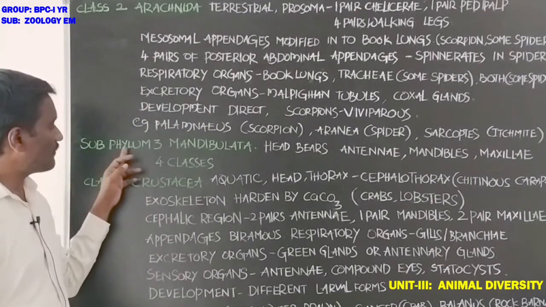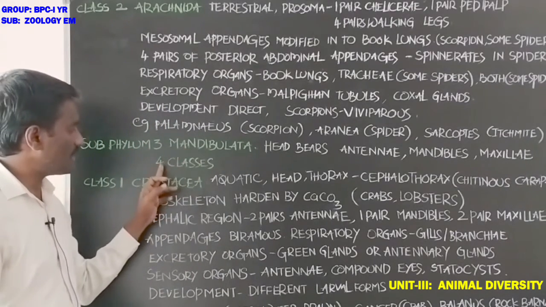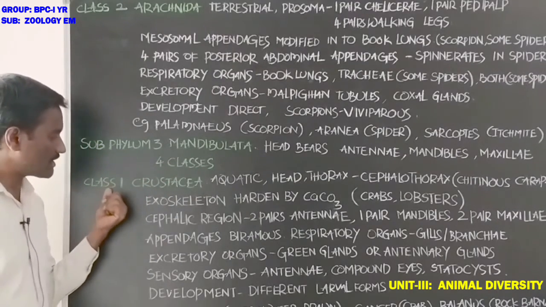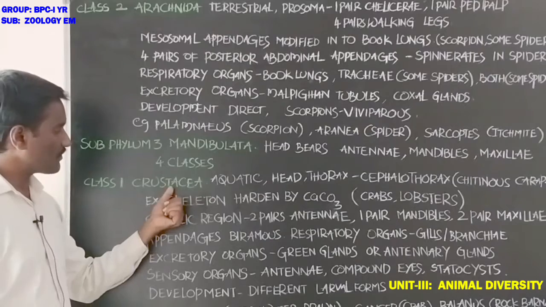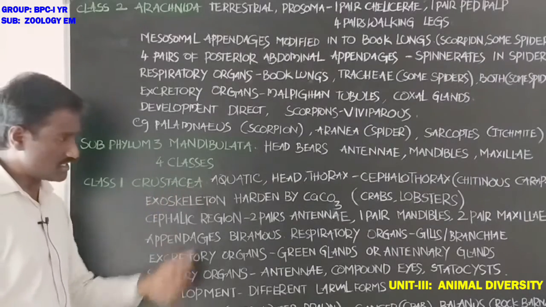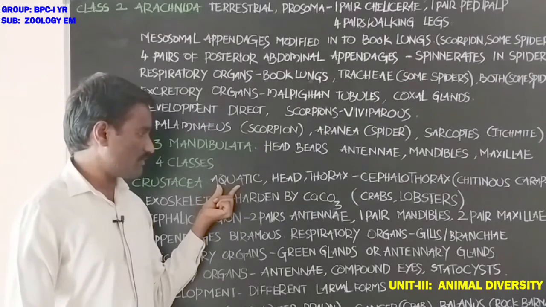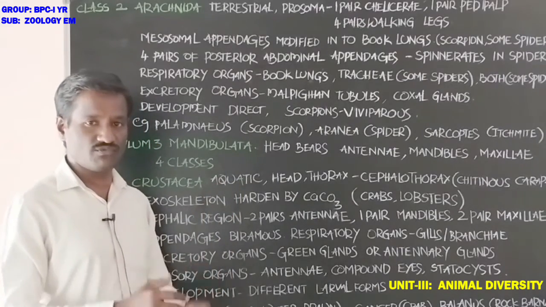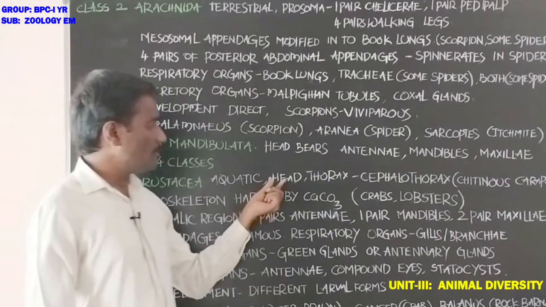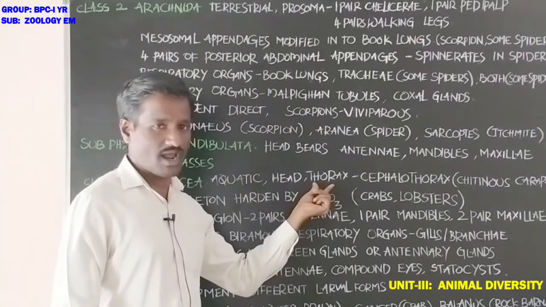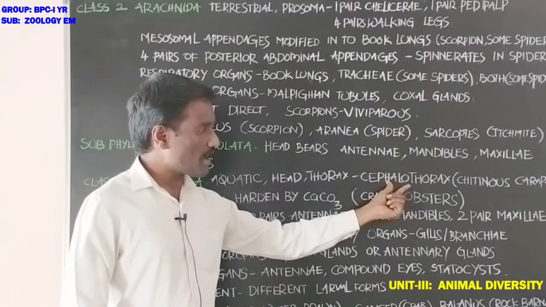Next, subphylum 3 Mandibulata is classified into four classes. The first one is class 1 Crustacea. These are aquatic animals, living in marine water and fresh water. The head is fused with the thorax and forms the cephalothorax.